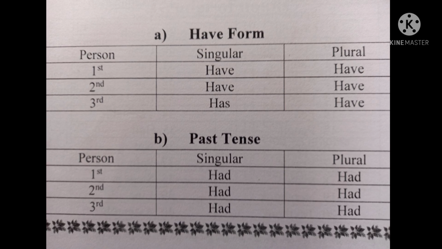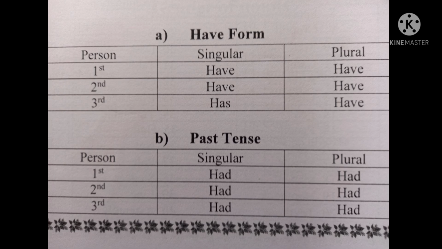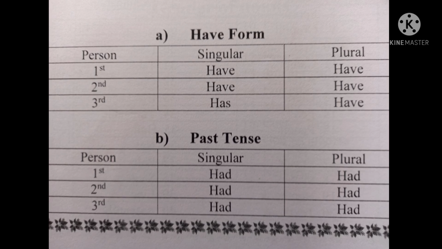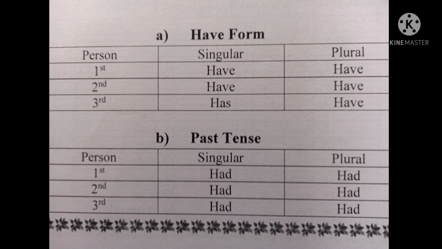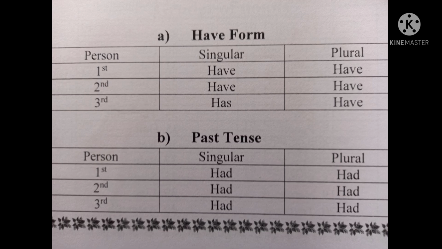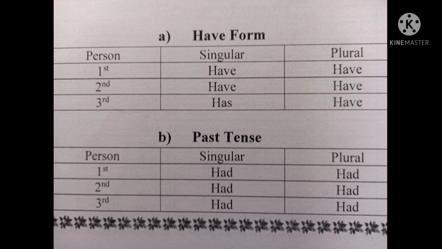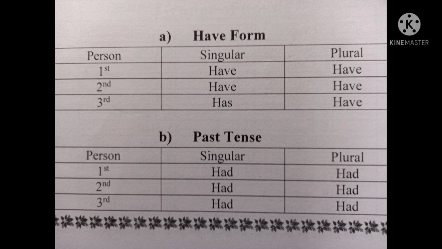Under do form we have two words, do and does in present tense, did in past tense. Under have form we have two words, have and has. In past tense we have a word called had. So we have seen all the three main headings under auxiliary verbs. I hope you understood the helping verbs or auxiliary verbs.